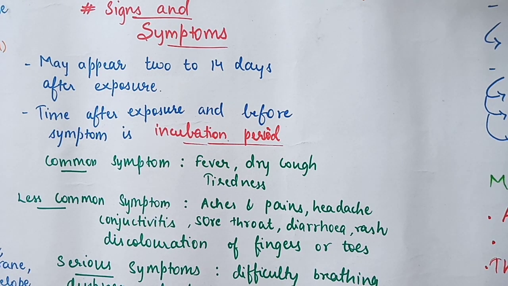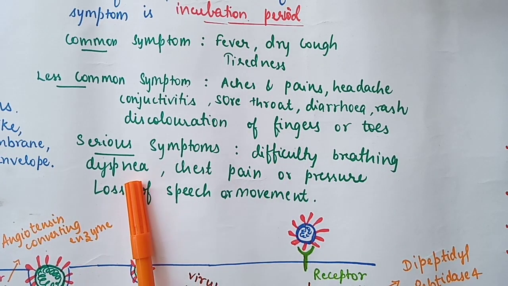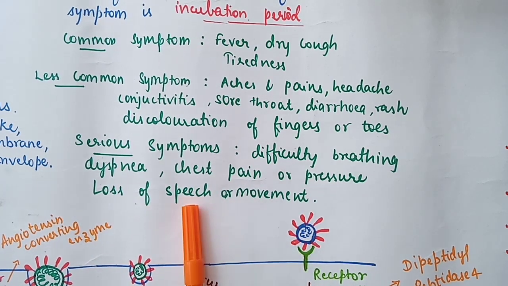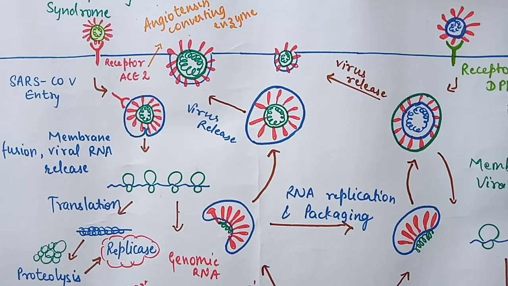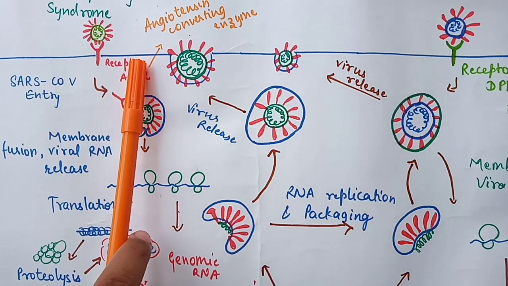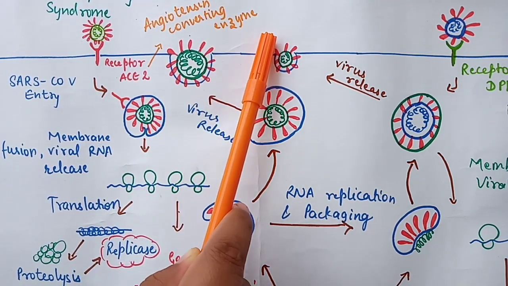It has also identified symptoms like difficulty breathing, dyspnea, that is shortness of breath, chest pain or pressure, loss of speech or movement. Let's see the replication of coronavirus. The virus has entered the epithelial cell membrane by attaching to the receptor ACE2, that is angiotensin converting enzyme.